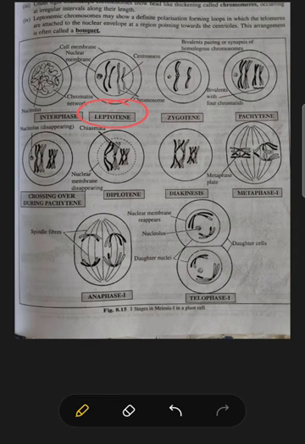Next we come to zygotene. What happens during zygotene? The stage of the first meiotic division during which pairing of the homologous chromosomes takes place with each other is known as zygotene. As you can see in this picture, in the previous stage there was one large and one small black chromosome, and here also one large and one small white colored chromosome.